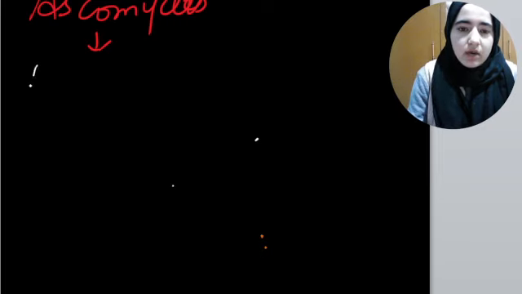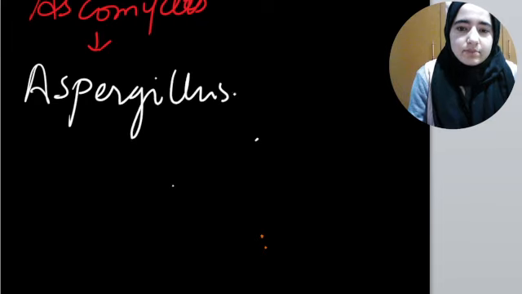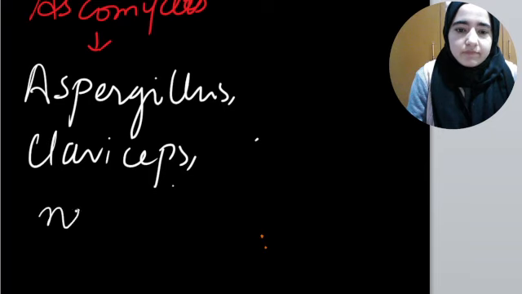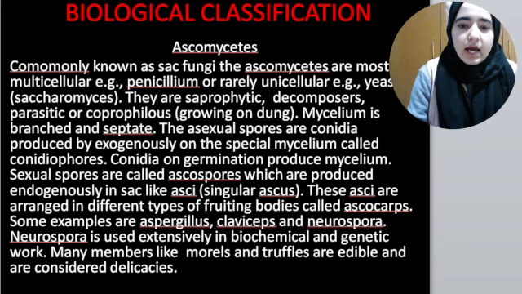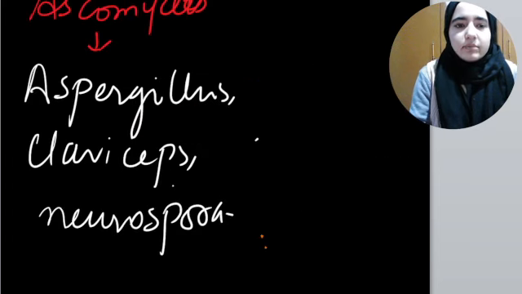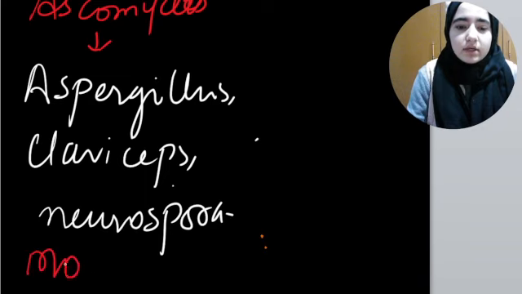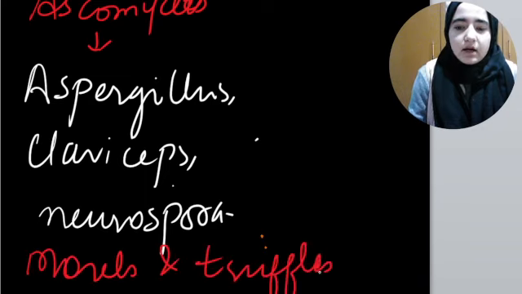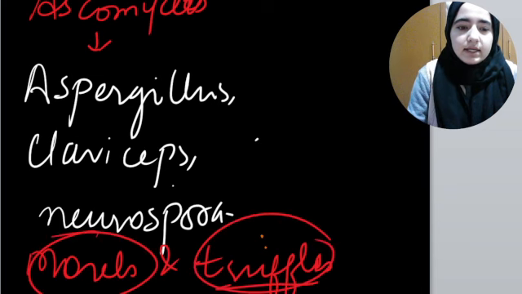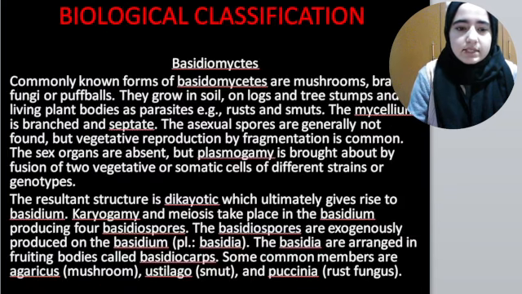You have to remember these examples: Aspergillus, Claviceps, Neurospora. I hope you will remember this. And many members of ascomycetes, like morels and truffles, are edible. We can easily eat them. I hope this concept is clear.